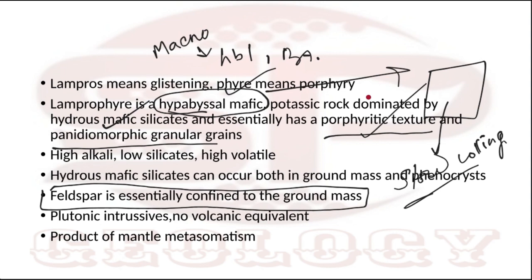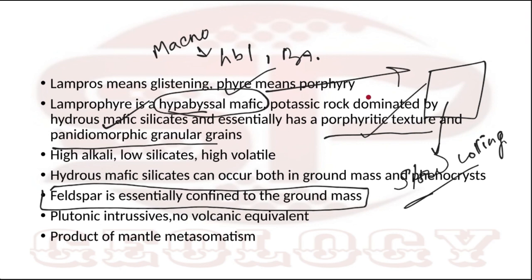Okay. So Lamprophyre is plutonic, intrusive; there is no volcanic equivalent of the Lamprophyre. No volcanic equivalent. Okay. So this is the classification of Lamprophyre: minette, kersantite, vogesite, spessartite.